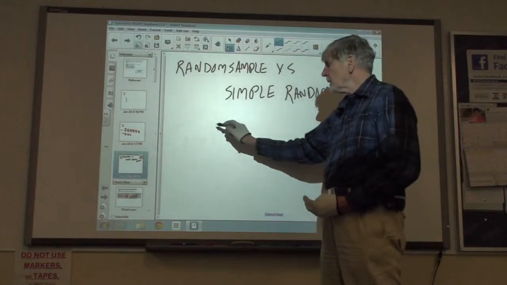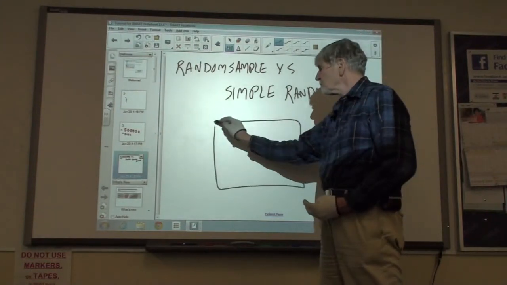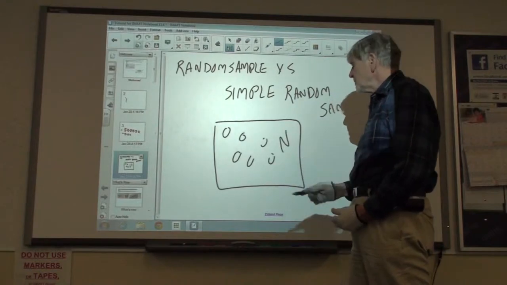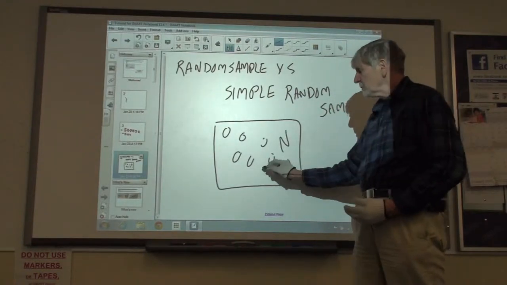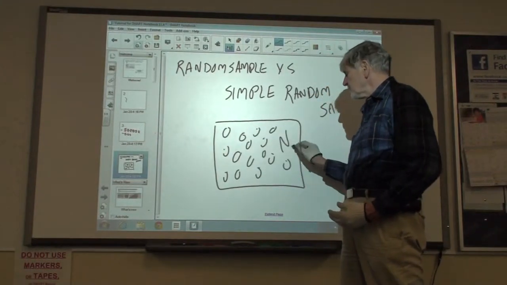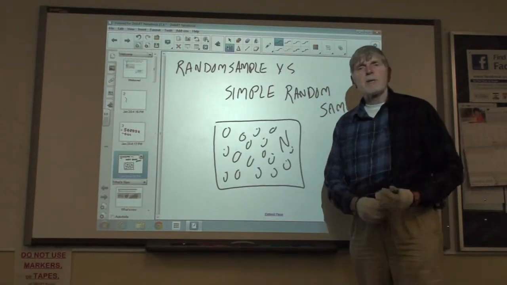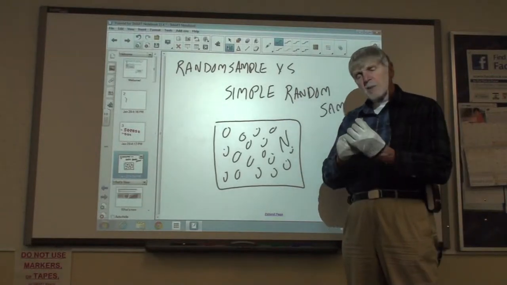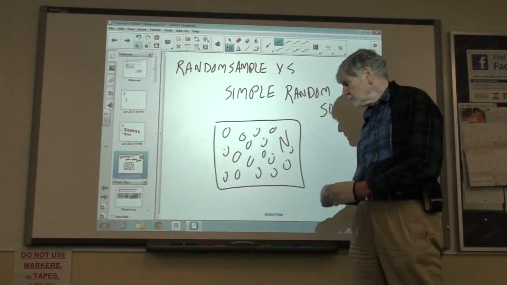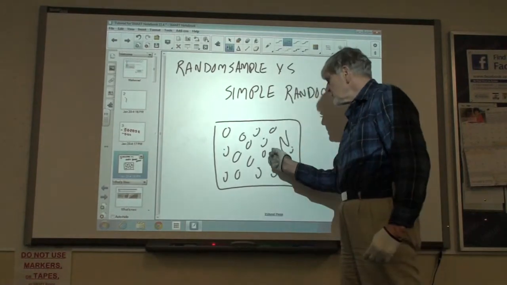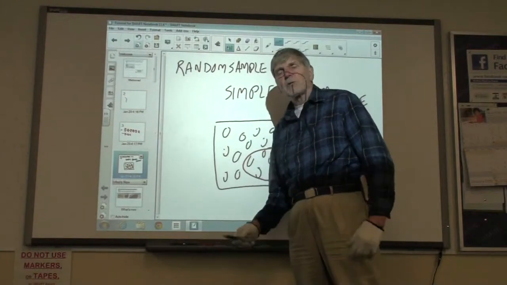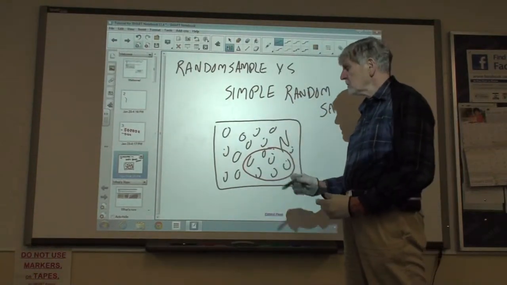So let's start with a population that contains some capital N members, and we want to survey this population. The straightforward way to do it would be to survey every member of the population. However, with a large population, this is not feasible. So what we do is we take some sample, a subset of the population, and we survey the sample.